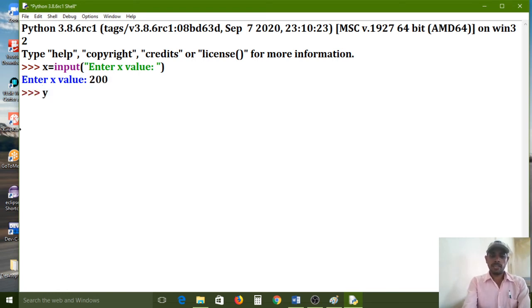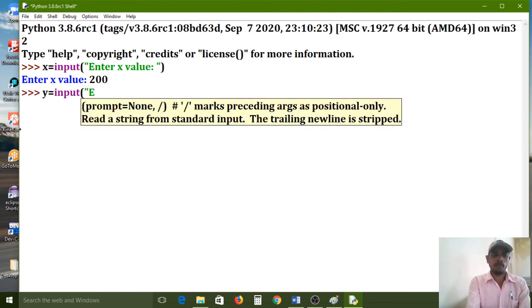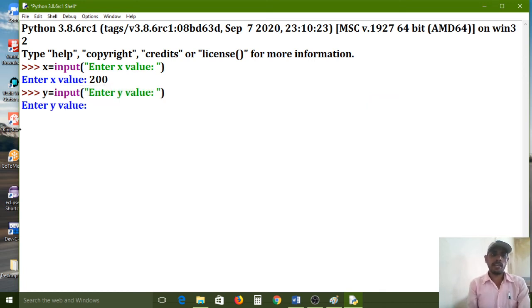Same process, y equal to input, enter y value. Again it is asking enter y value, so 500 I am assigning. So now x value is 200, y value is 500.